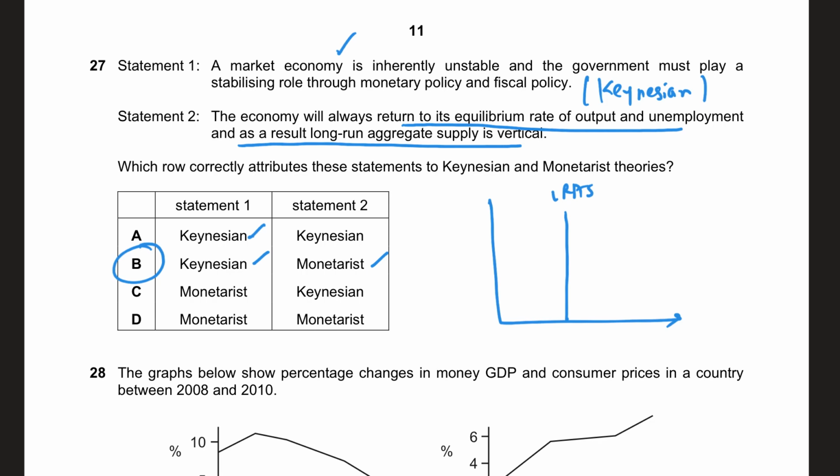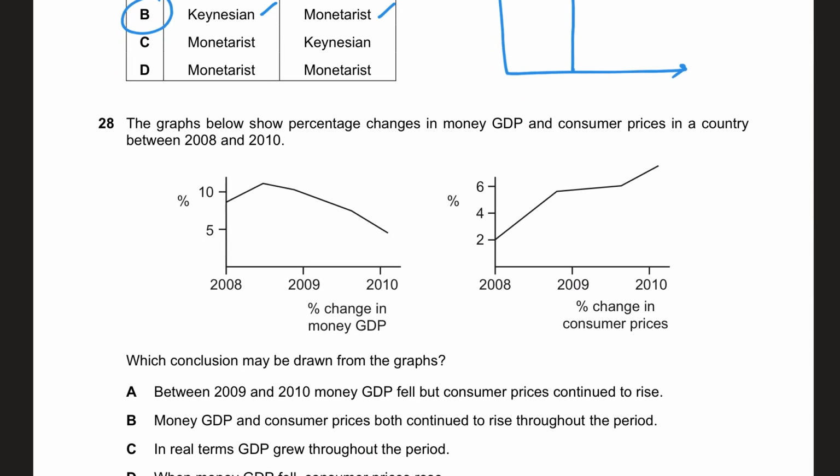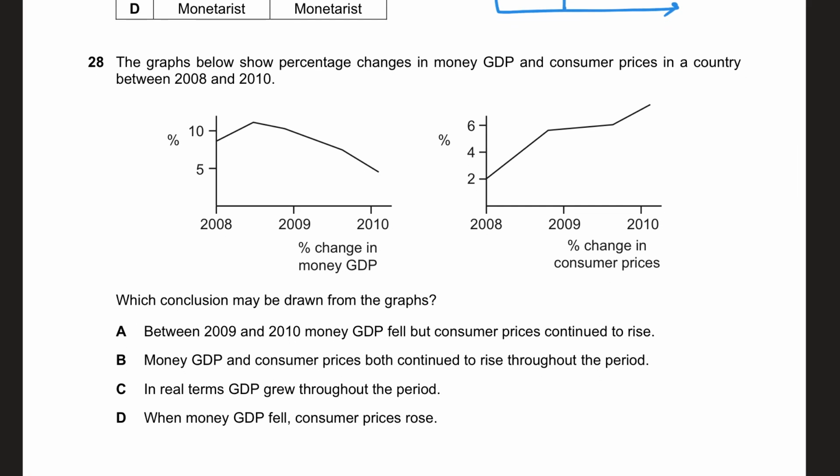In question number 28, they say the graph shows the percentage changes in money GDP and the consumer prices in a country between 2008 and 2010. You can see that the percentage change in GDP has always been positive, although the rate at which it's increasing is decreasing. But the rate has always been positive, which means money GDP is always rising, probably later on at a slower rate, but it's still rising.